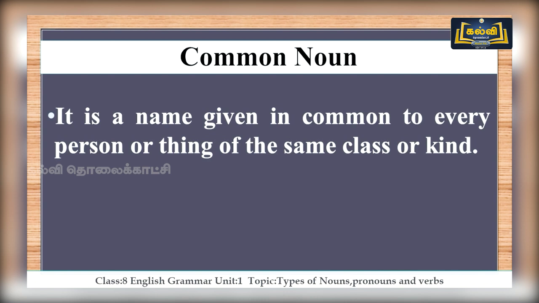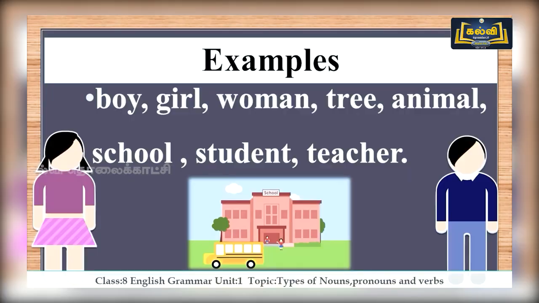And the second one is common noun. Common means general. A common noun is a name given in common to every person or thing of the same class or kind. Let's check some examples. Boy is a name given to all the boys. Girl is common. Woman, tree, animal, school, student, teacher. These are common nouns. You can take any profession or general things. I'm giving you some pictures where I have classified proper noun and common noun.